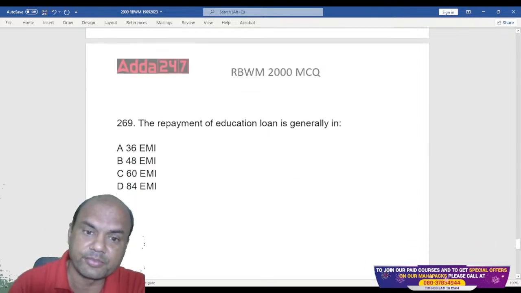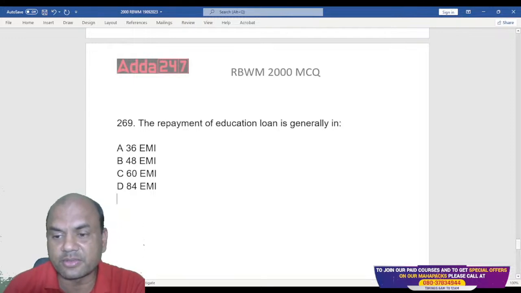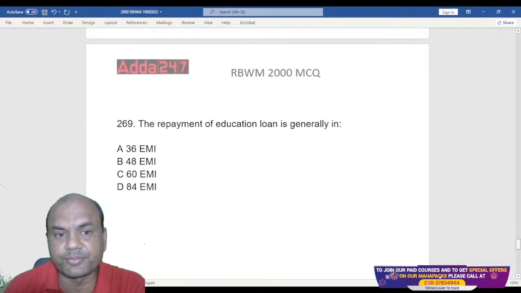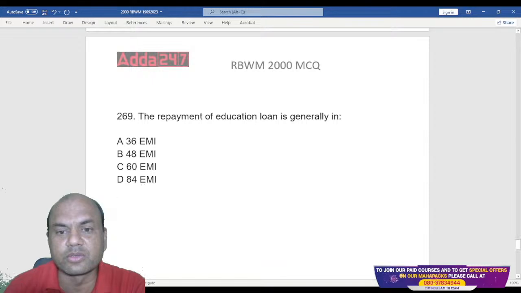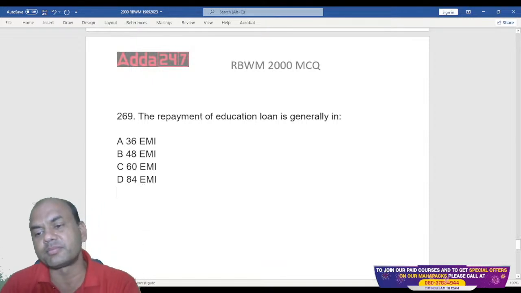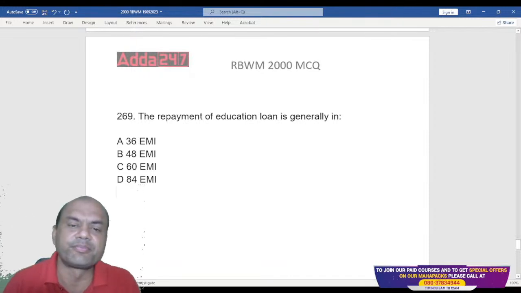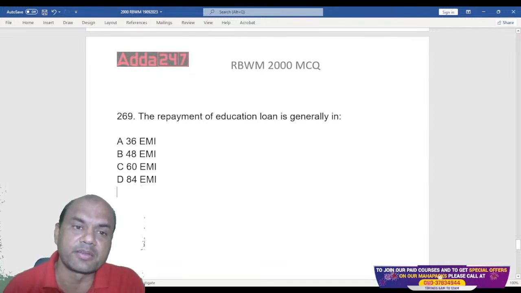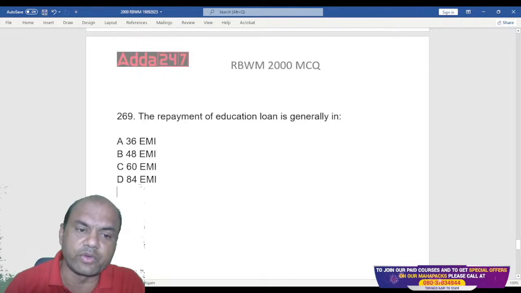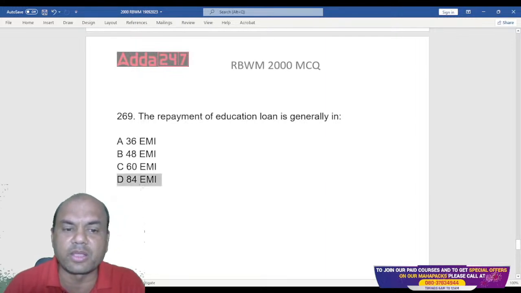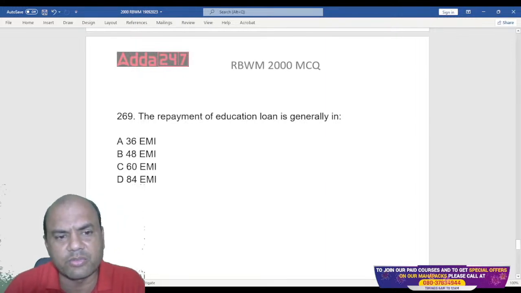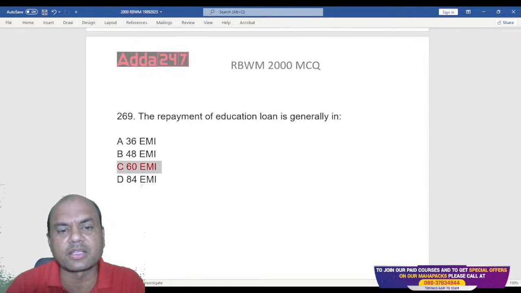Last one. The repayment of education loan is generally in 36 EMI, 48 EMI, 60 EMI, or 84 EMI. What is it? Education loan repayment. Many of you are typing 84 EMI. Not 84. 60 EMI. That is the right answer.